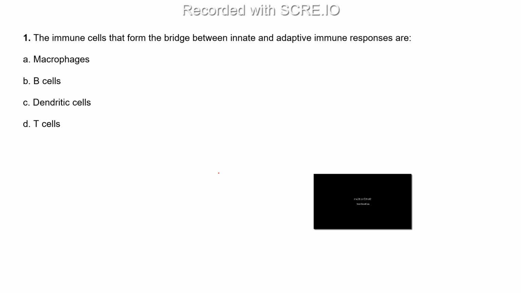You have to tell the name of the immune cells that act as a bridge between the innate and adaptive immune responses. Anyone? Option C. Okay. One of you is saying option C. Anyone else?